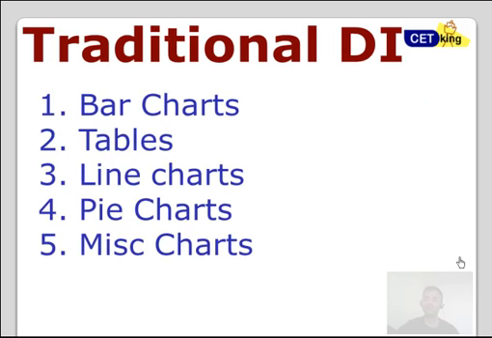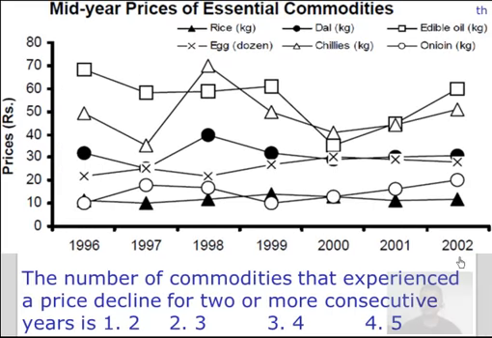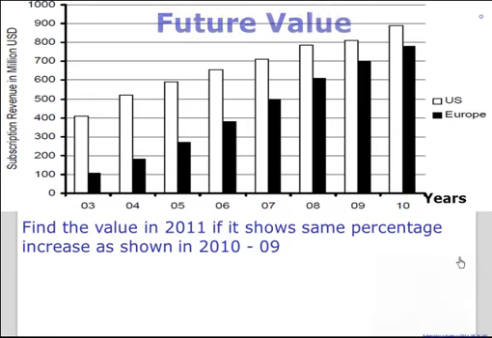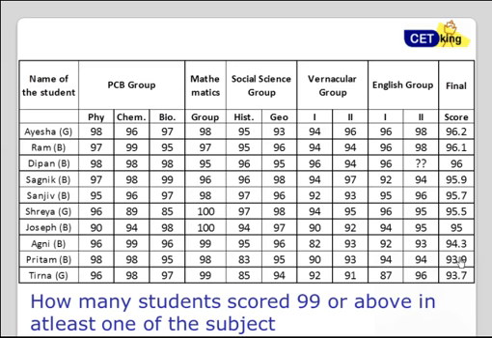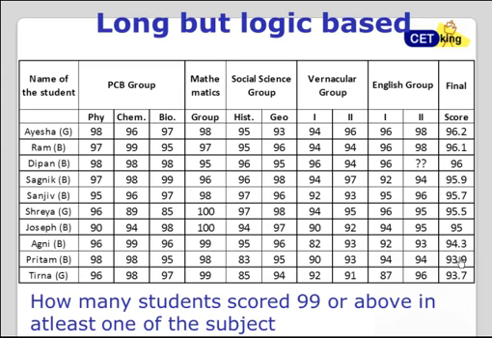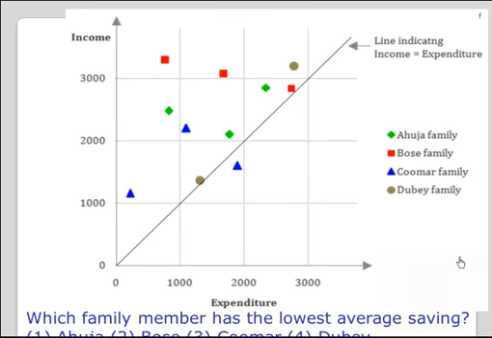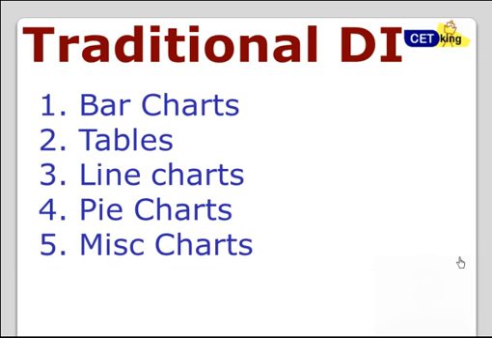Now, let's move to the types of questions. Traditionally, DIs are of 5 types: bar chart, tables, line chart, pie chart, and miscellaneous, and most coaching institutes teach this way. Let's see an example of each. This is a typical line chart, a trend-based question. Then a bar chart; you can pause the video and see the question. Table: find the number of people who scored more than 99. It's a very logic-based question. Then a pie chart, and last is a miscellaneous chart. So these are the 5 types of questions normally used.